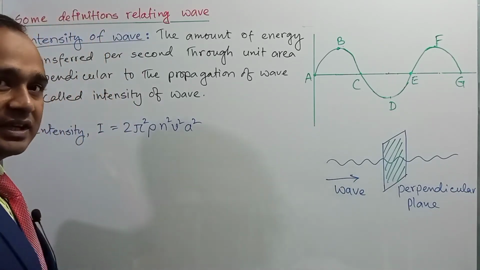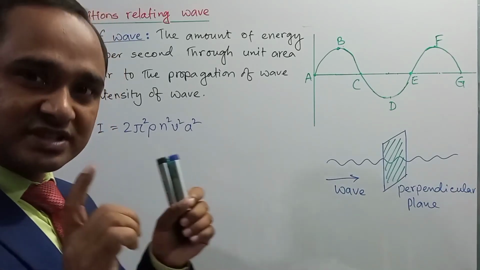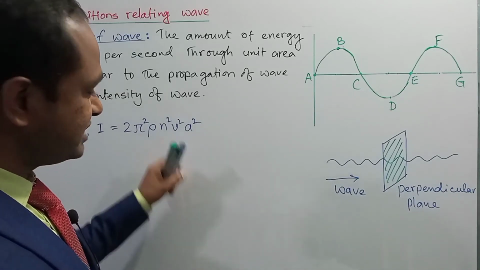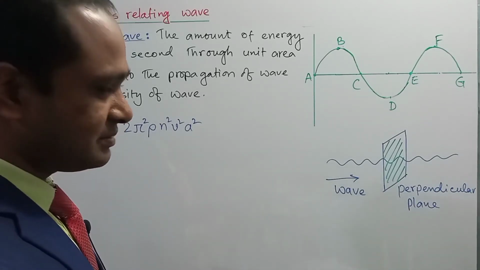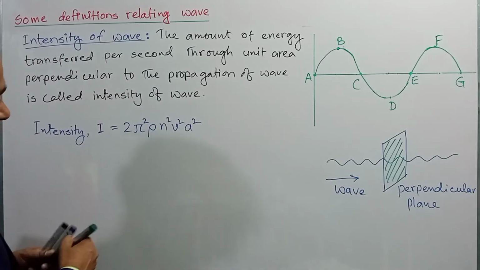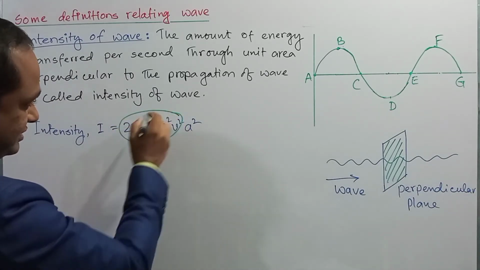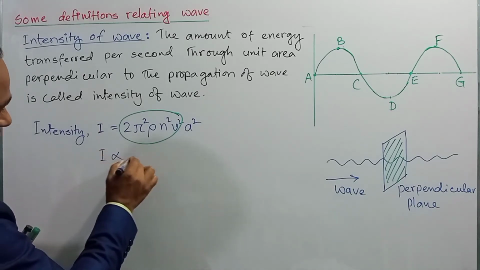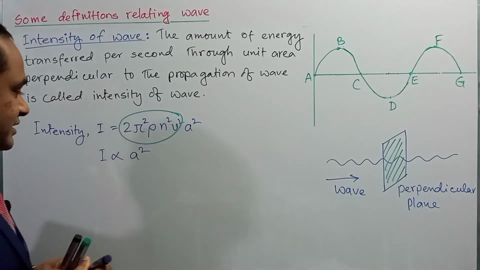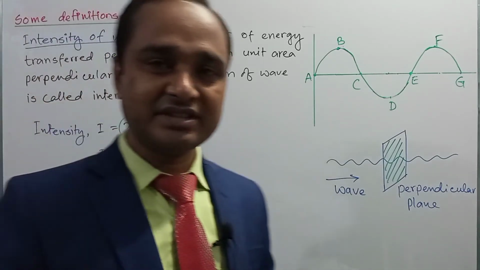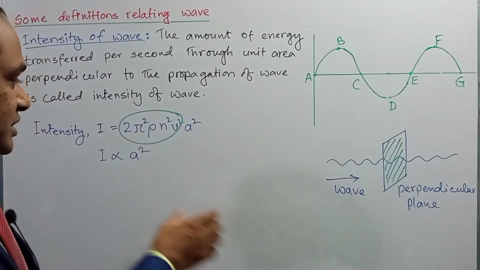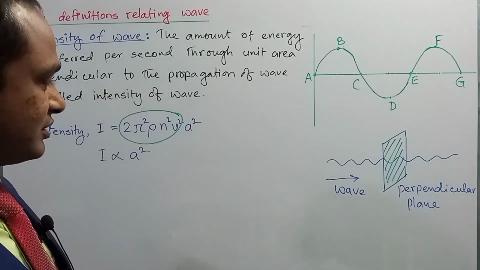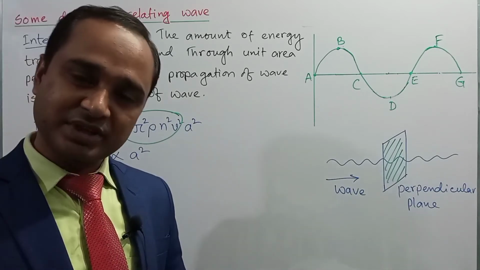Dear student, for a specific source and a specific medium, the frequency will be constant and the velocity will be constant. For a specific source and a specific medium, all the quantities will be constant, right? So in that case we can write that I is proportional to a square, that is, the intensity of sound is directly proportional to the square of the amplitude of the wave. Okay, this is a very important expression for your MCQ and mathematical problems.